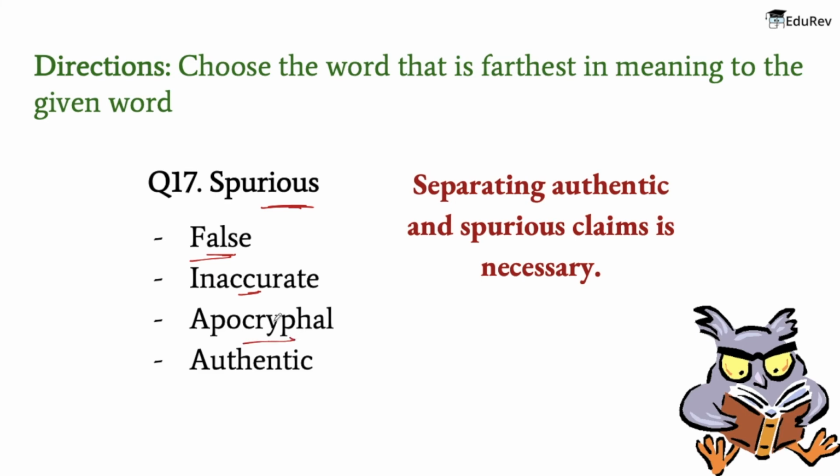Apocryphal means of a story or statement that is of doubtful authenticity, although widely circulated as being true. And lastly, authentic means of undisputed origin and not a copy, that is something which is genuine. So the word that is in farthest meaning from the given word has to be authentic, because the meaning of authentic is of undisputed origin and not a copy, that is something that is genuine. And the given word spurious is not being what it purports to be, that is something that is false or fake. So these two words need to be farthest from one another. I hope you understood this.